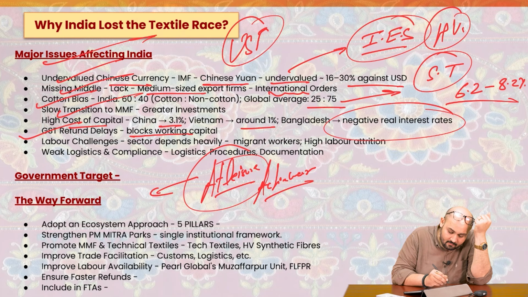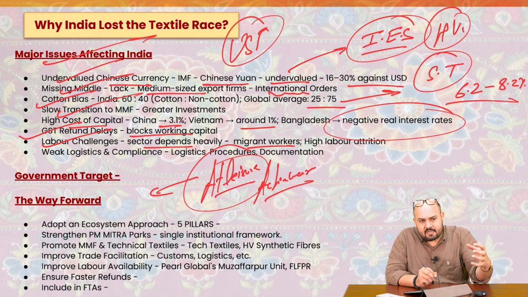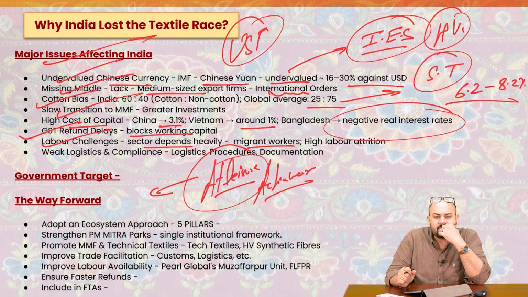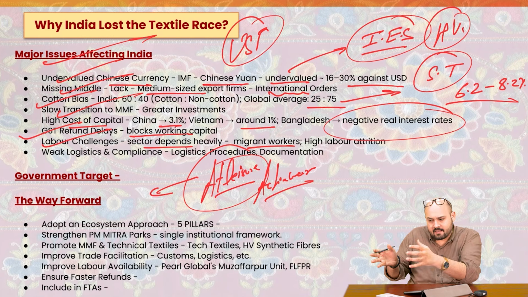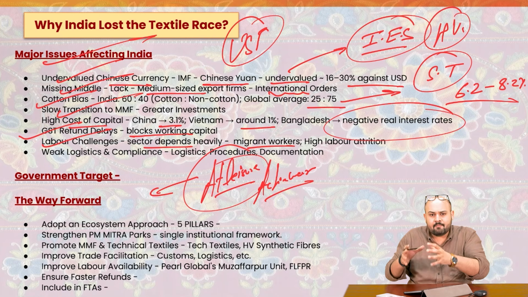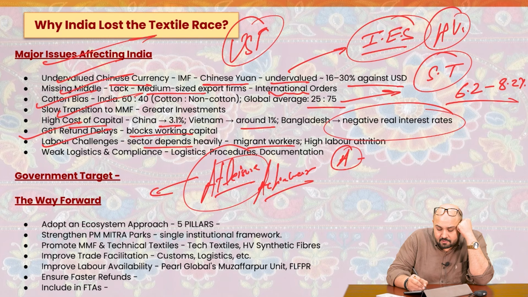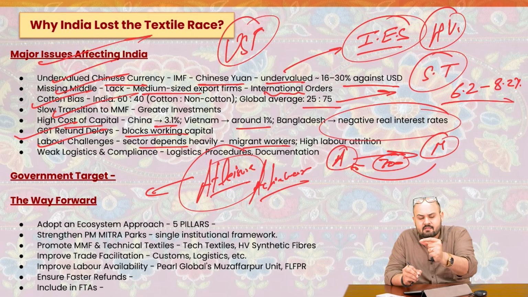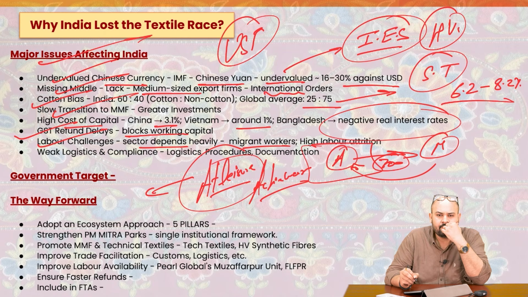It blocks the working capital. Labor challenges. The sector depends heavily on migrant workers. We have many industries which are dependent on migrant workers. Now the cost of migration has also increased. That is what you'll have to understand. Whenever you have cropping seasons, these migrants go back to their original places. At that point of time, the industry faces a labor crunch. Let's say you have one particular industry at place A, and migrants coming to place A and working there, almost 300 kilometers away. Whenever you have the cropping seasons, they would go back, and this industry would suffer from labor shortage, right?